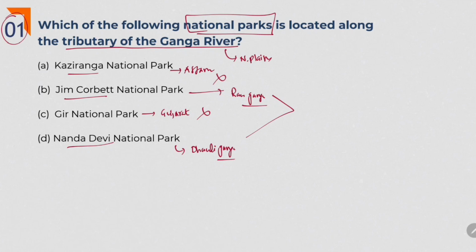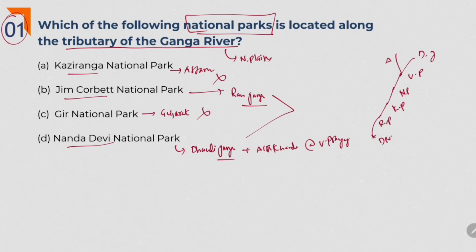See, while reading about different prayags, we study that Dhauli Ganga meets with Alkananda at Vishnu Prayag. Actually, Alkananda is here and Dhauli Ganga is here. This is the Vishnu Prayag. After Vishnu Prayag, we come across Nanda Prayag. After Nanda Prayag, Karna Prayag and Rudra Prayag. And here we will get Dev Prayag. This is the origin of Ganga river.